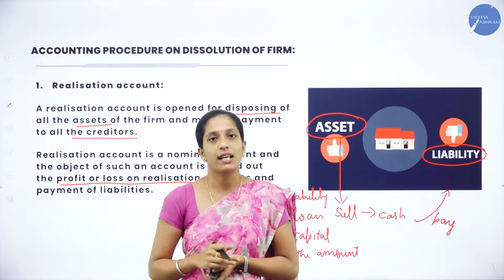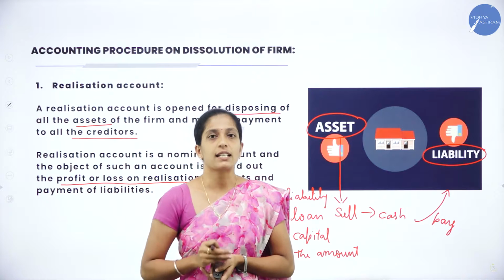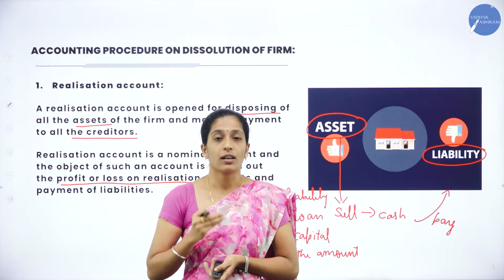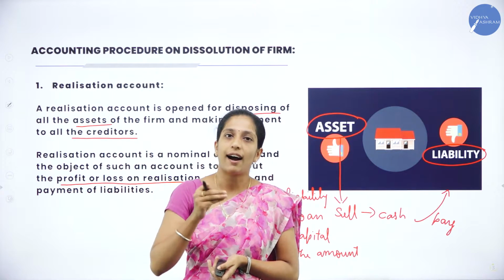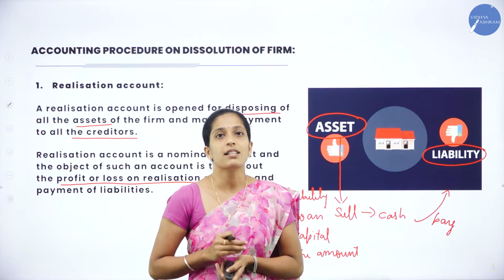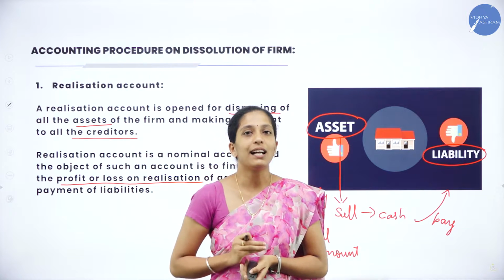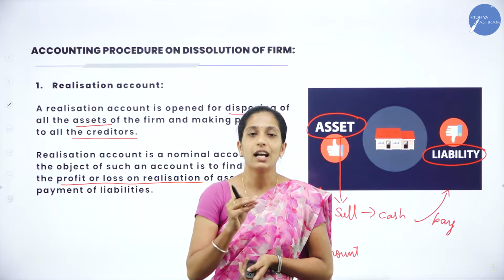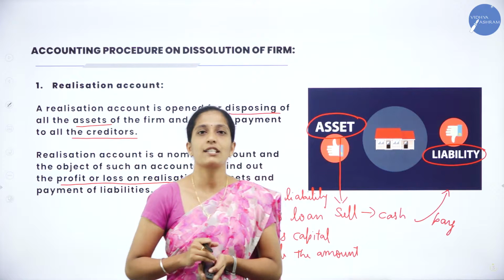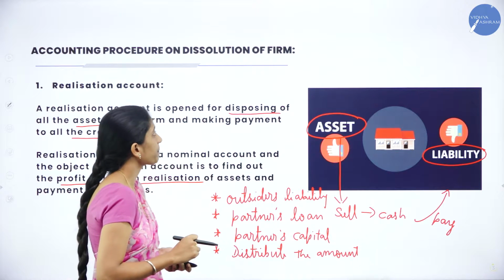The next account is partners' capital account, we shall discuss in detail. Next is partners' loan account. After that, partners' capital account. Next is cash or bank account. So we shall solve a problem so that you can clearly understand how we are going to settle the accounts of the partners during dissolution of a partnership firm.